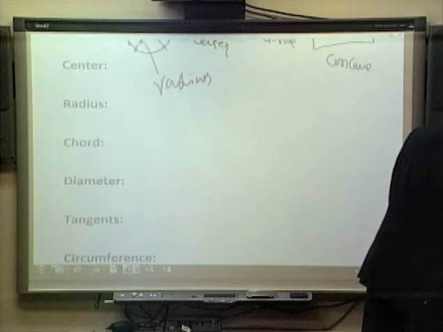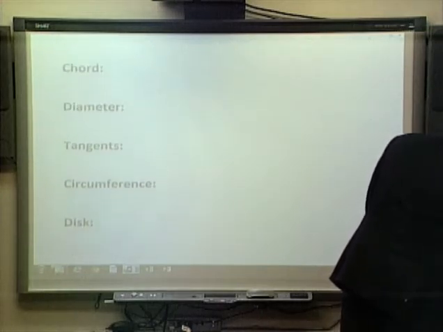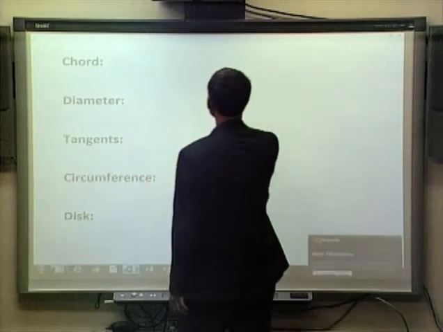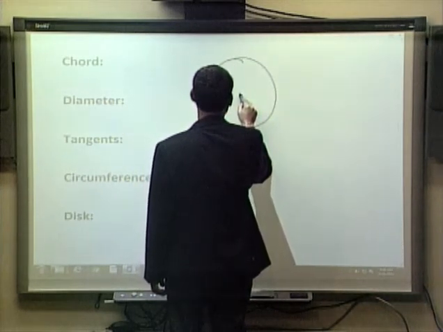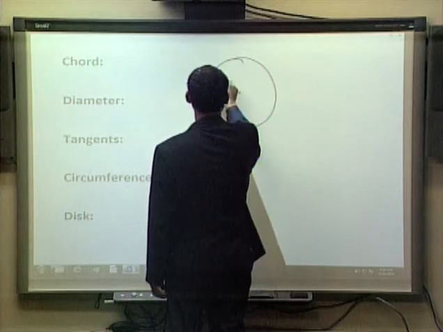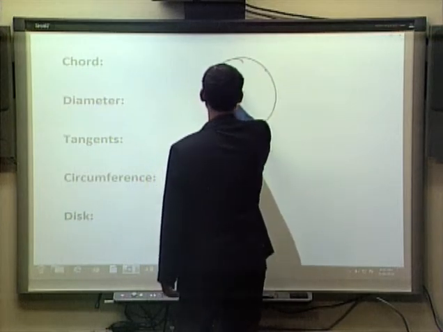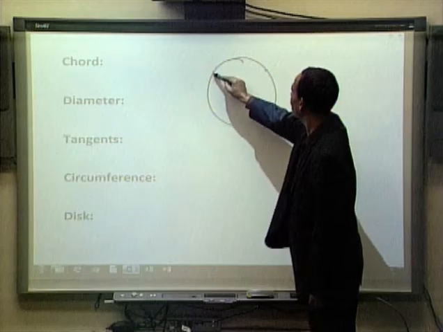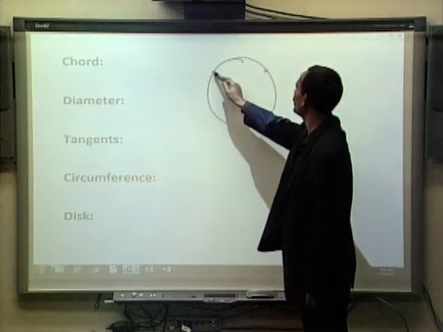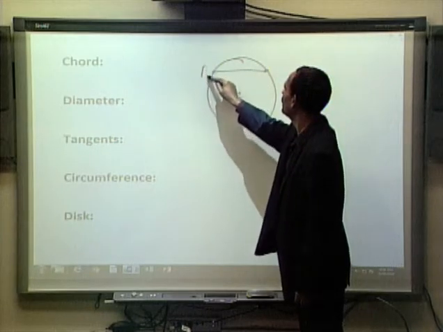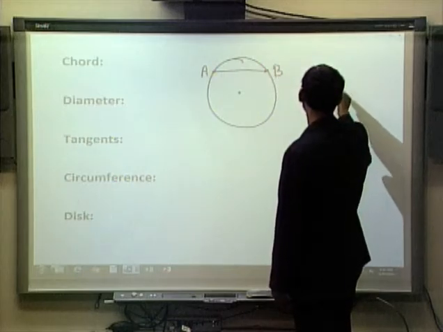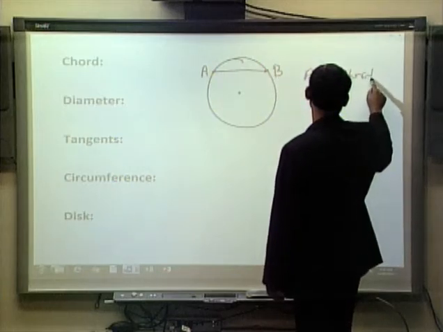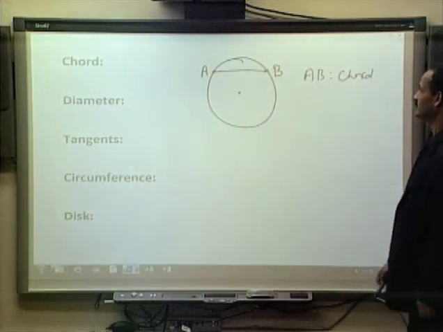Now, let's say this is a circle and this is the center of the circle. If we join any 2 points on the circle, let's say this is point A, this is point B, then AB is a chord.